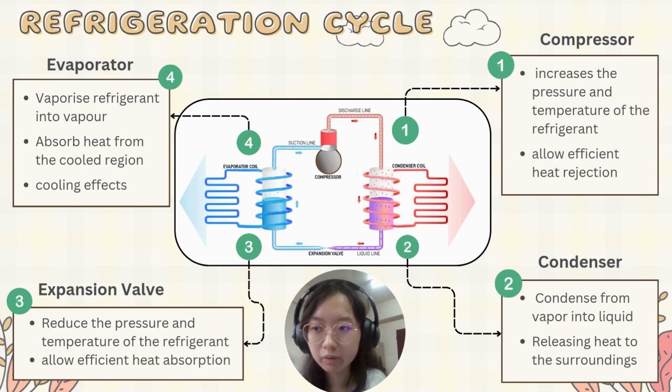And the cycle begins with the compressor, where both the temperature and the pressure of the refrigerant are increased, preparing it for the heat release in the next stage. Next, the refrigerant moves to the condenser. The refrigerant releases the heat to the surroundings and condenses into a liquid.